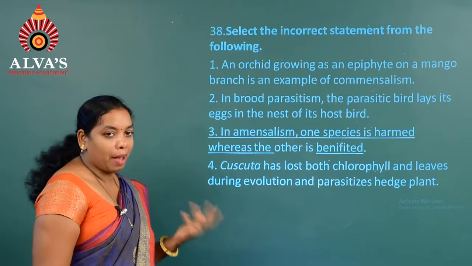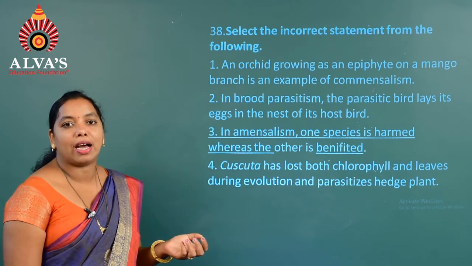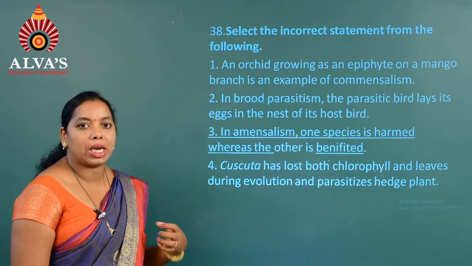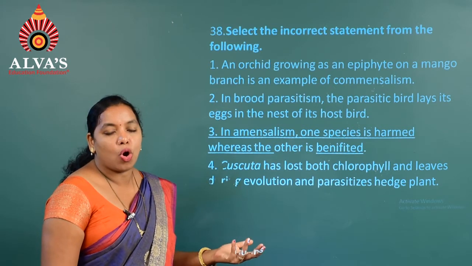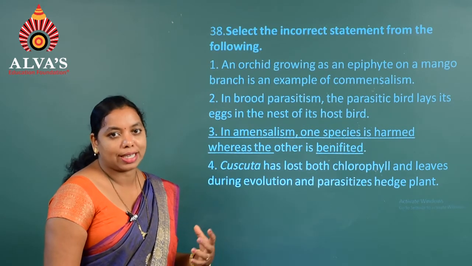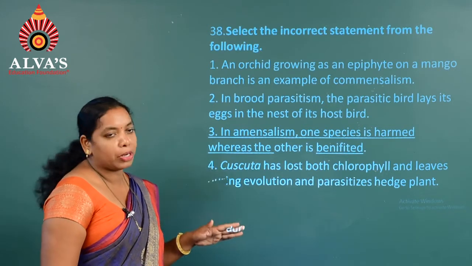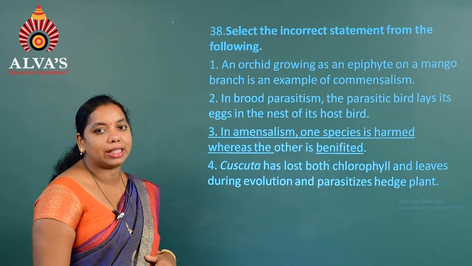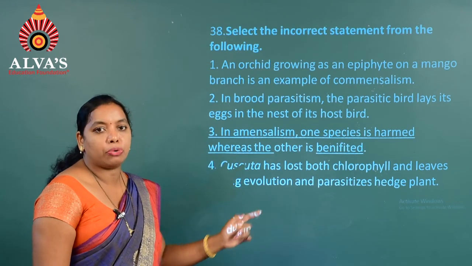Next, amensalism is the concept where one individual is neutral and the other is harmed, so it is a minus and 0, or negative and 0, that is a type of interaction. Hence the statement that in amensalism one species is harmed whereas the other is benefited is incorrect, because the other is not benefited, it has a neutral response.